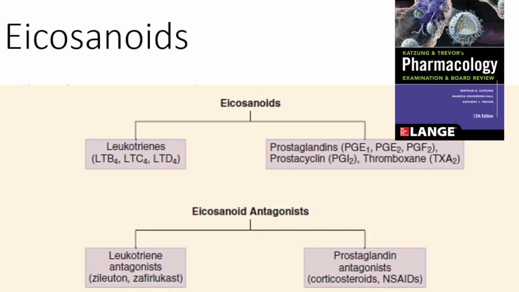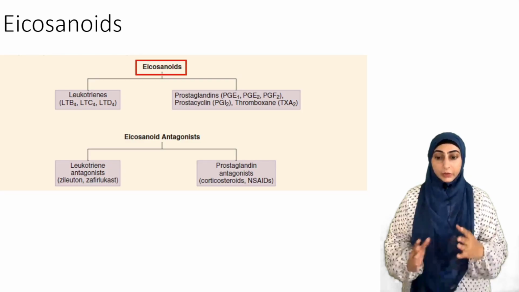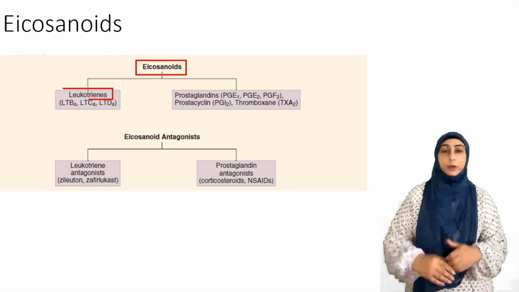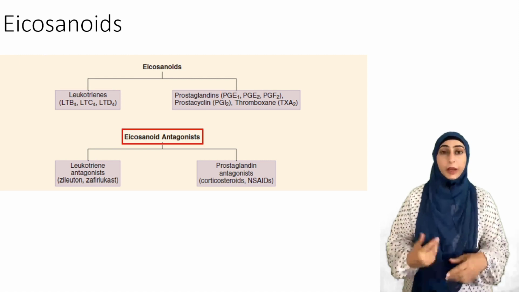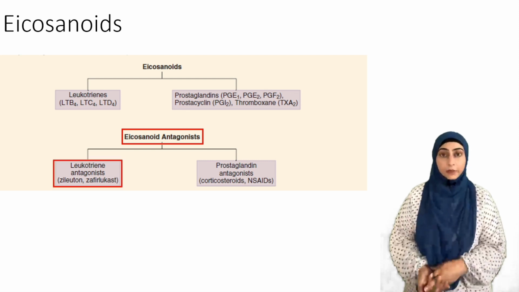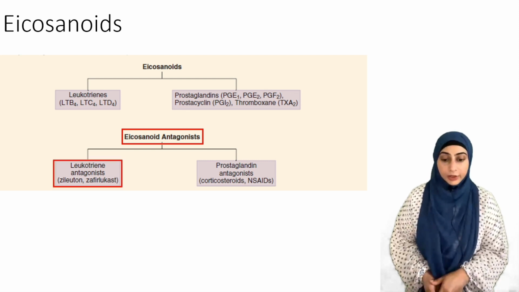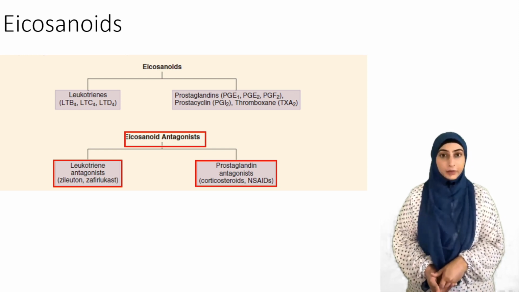Mini-Katzung summarizes all the drugs which are covered in the chapter of the prostaglandins. Eicosanoids generally is the broader term which is further classified into leukotrienes and prostaglandins. Importantly, we also have eicosanoid antagonists that are being used clinically, which includes leukotriene antagonists such as zileuton and zafirlukast, and we have the prostaglandin antagonists such as corticosteroids and NSAIDs, commonly known.